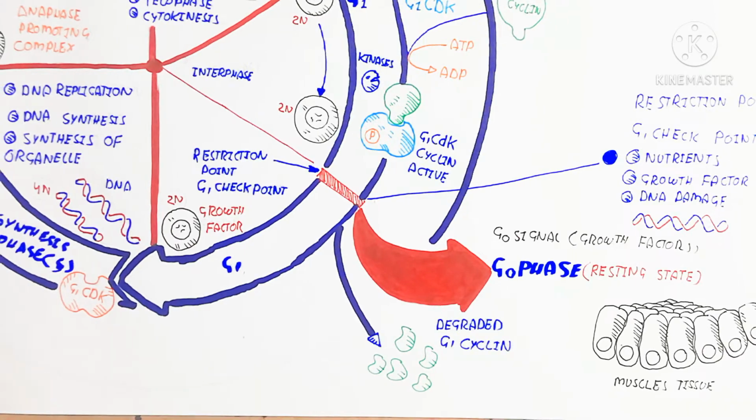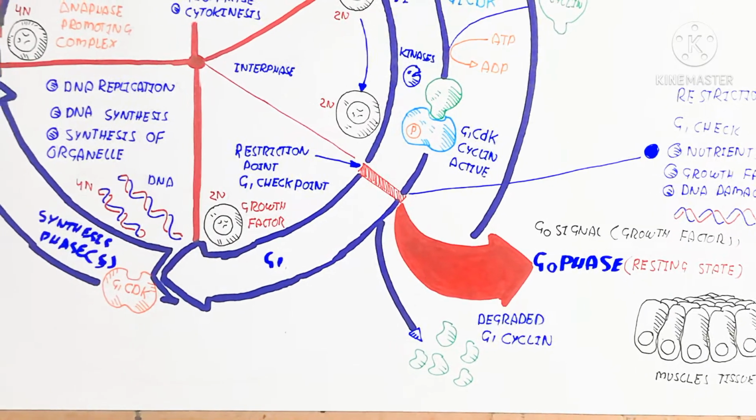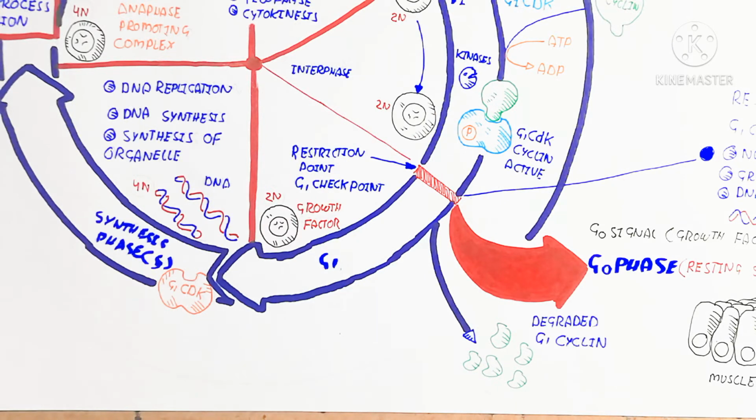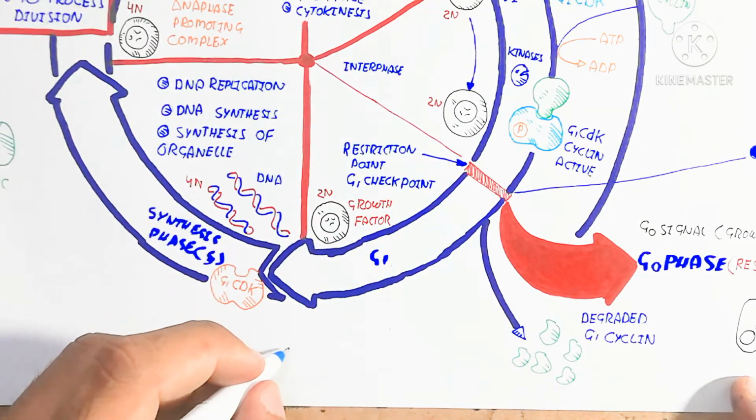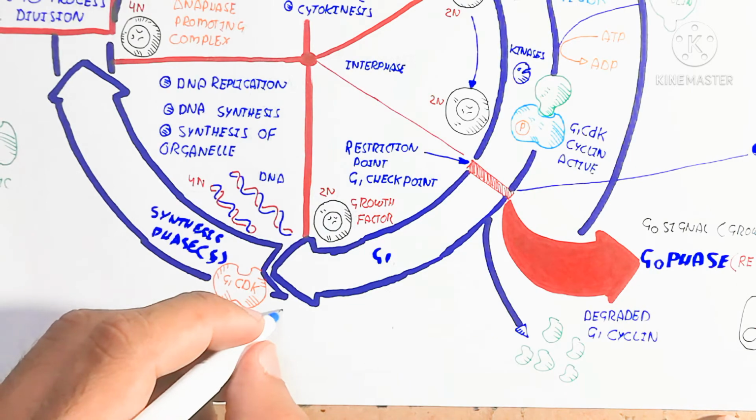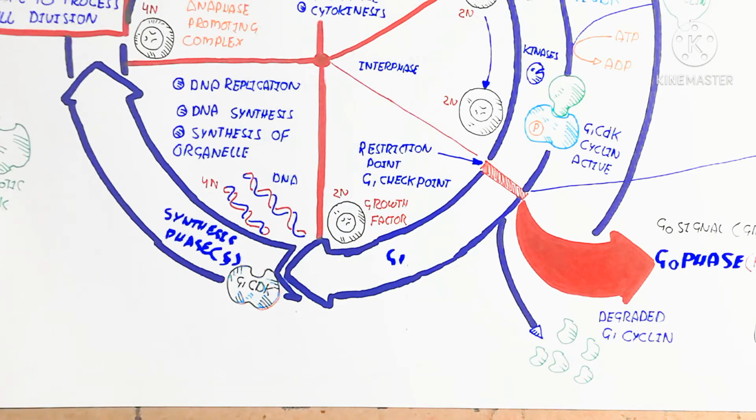After these things, the G1 cyclin will be degraded and the G1 CDK will be left behind, and that goes again for the preparation in the G1 phase in the next cycle.